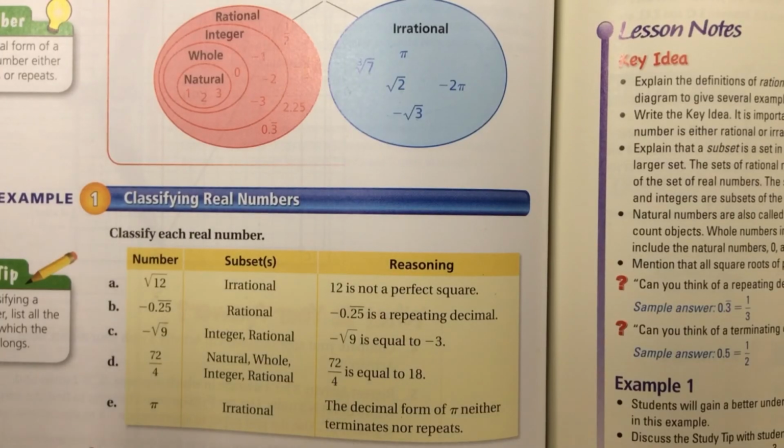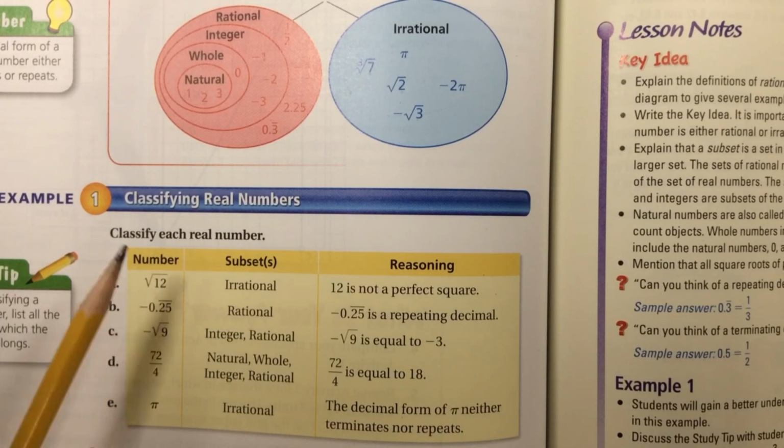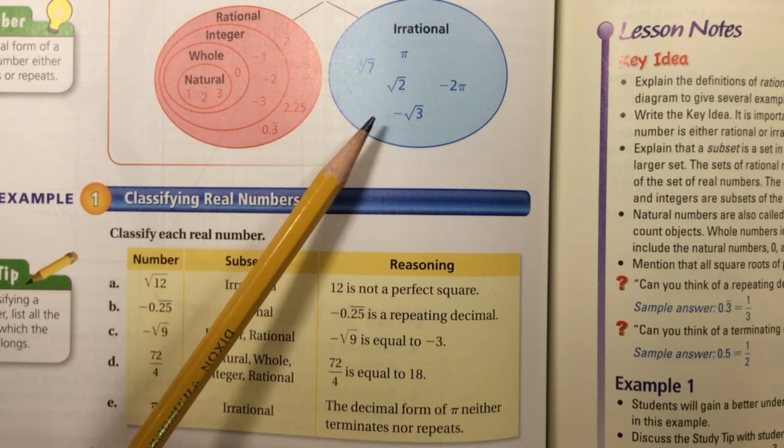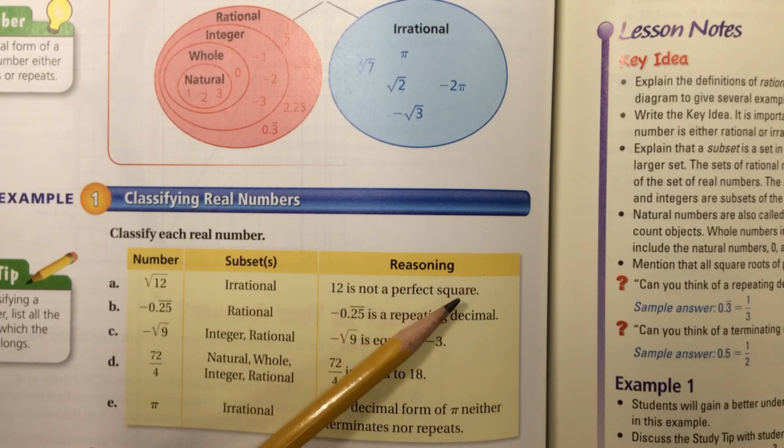For their examples down here, in example 1, we have to classify these real numbers. The first one is the square root of 12. Well, 12 is not a perfect square. So we're taking the square root of something that's not a perfect square, automatically an irrational number. And why? Because 12 is not a perfect square.